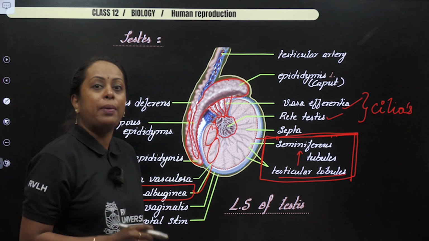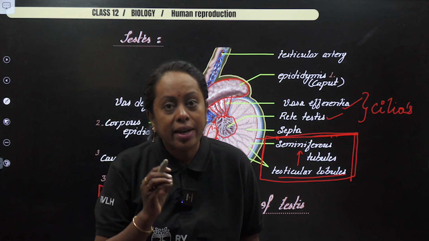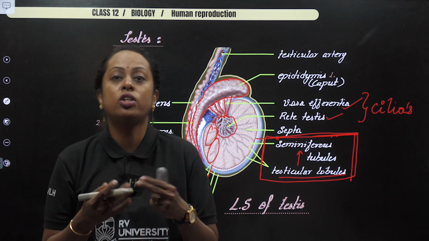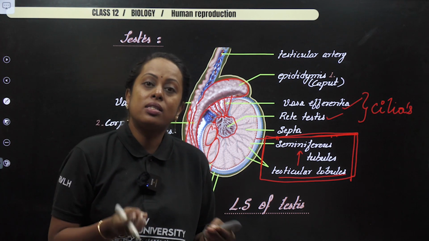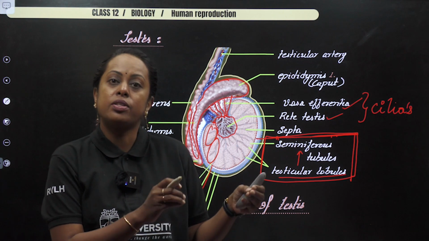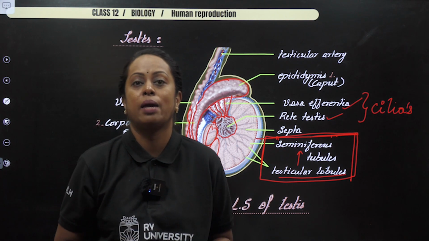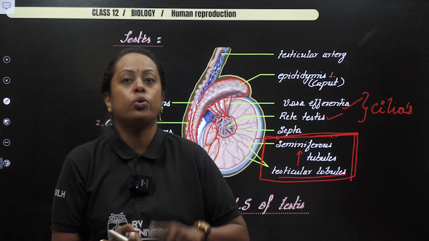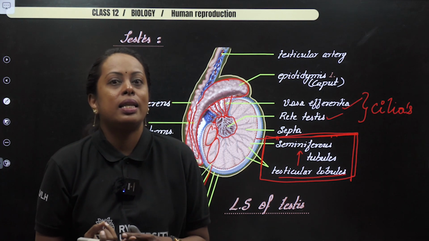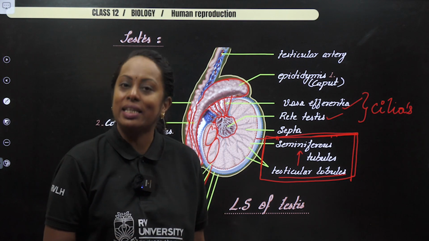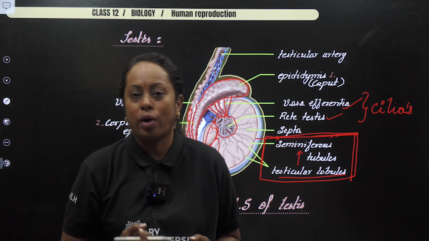Now, in the epididymis region, they are not only stored, they will get activated and they will learn to move. So let us say the sperm which is going to be present in the epididymis learned to swim. By chance, let us say the sperms are not ejaculated out. They will die there, so phagocytic cells are going to consume them.